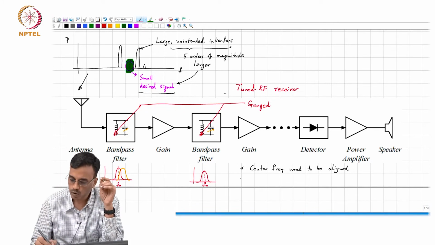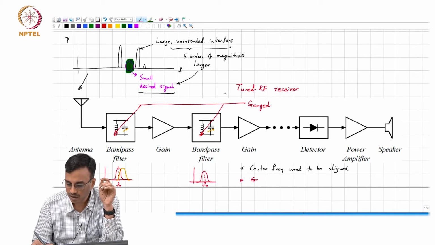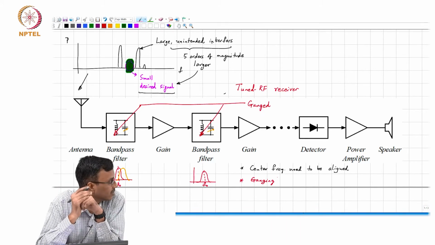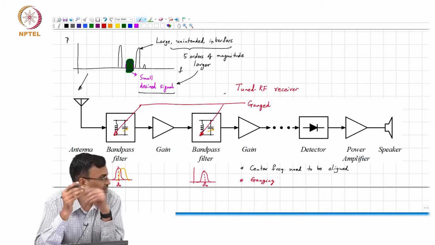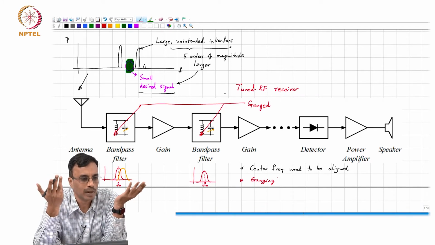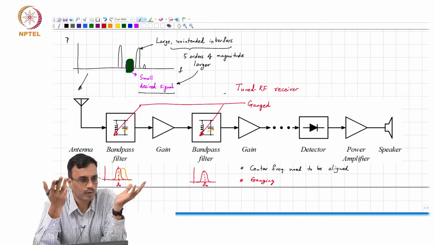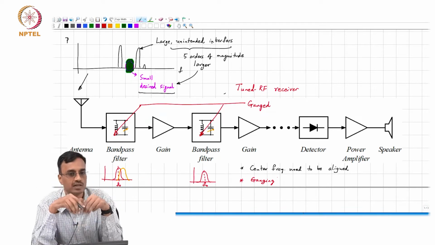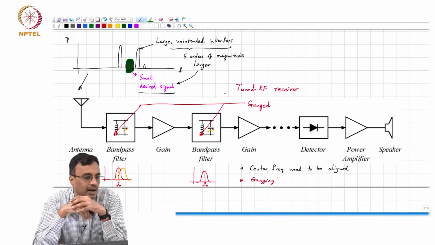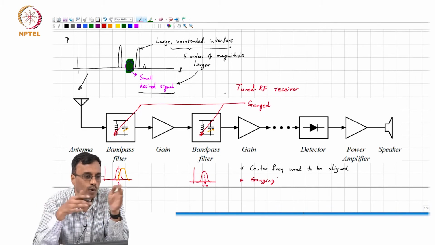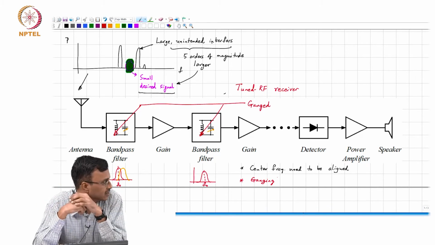Okay, so this ganging, again, as you can see, is all in principle doable, right? But in practice, when you have to machine these components, and there are finite tolerances, keeping these tracking over temperature and so on is a real challenge.